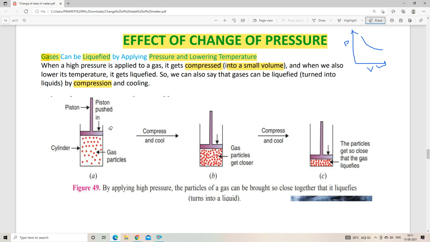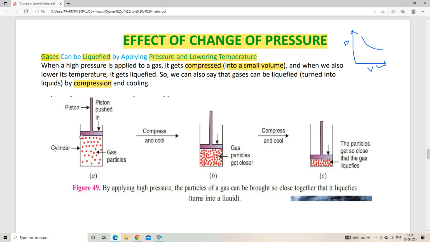Here you can see how we can liquefy a gas by using pressure. This is a cylinder filled with gas particles, and there is a piston over the gas particles. We are simply pushing the piston, that is, we are compressing and decreasing the volume. Earlier the volume was this much, but after compression it is this much. So we have compressed the gas by pressure.